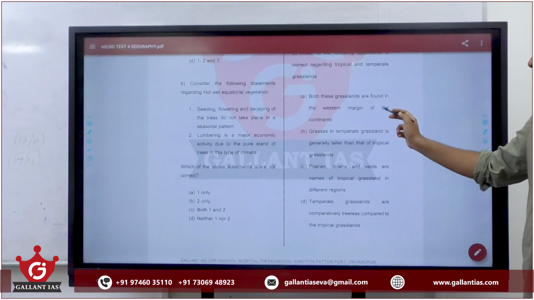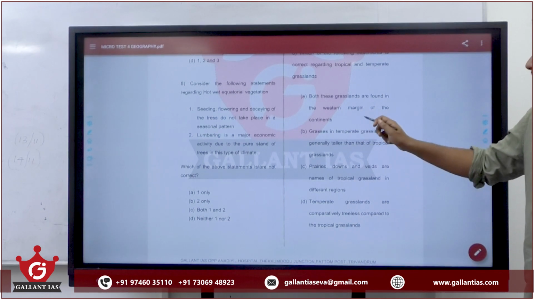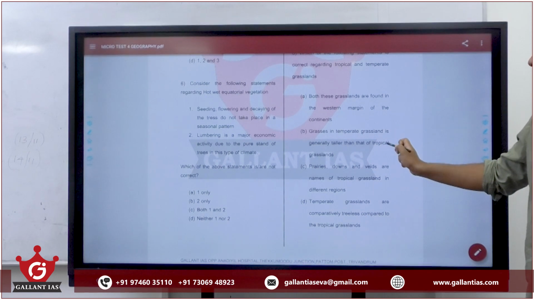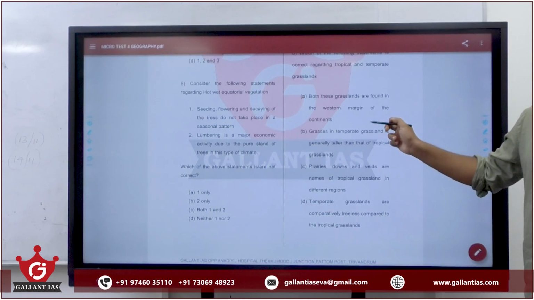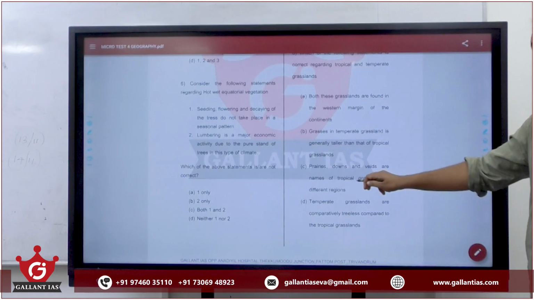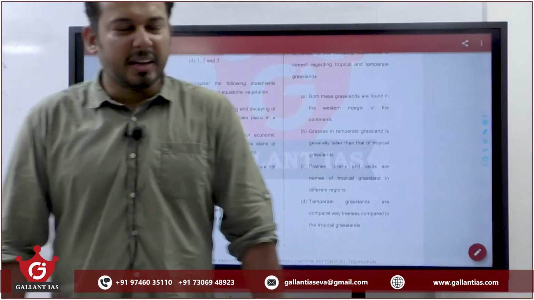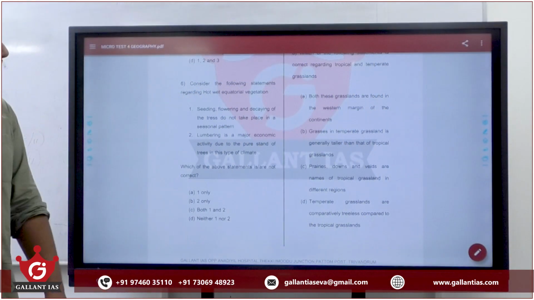Both these grasslands are found in the western margin of continents? No, both are in the continental interiors. Grass in temperate grassland is generally taller than tropical grasslands? No, tropical grassland grasses are taller. Prairies, downs, veldts are names of temperate grasslands. Tropical grasslands have short trees. Temperate grasslands are practically treeless. So the answer is D.